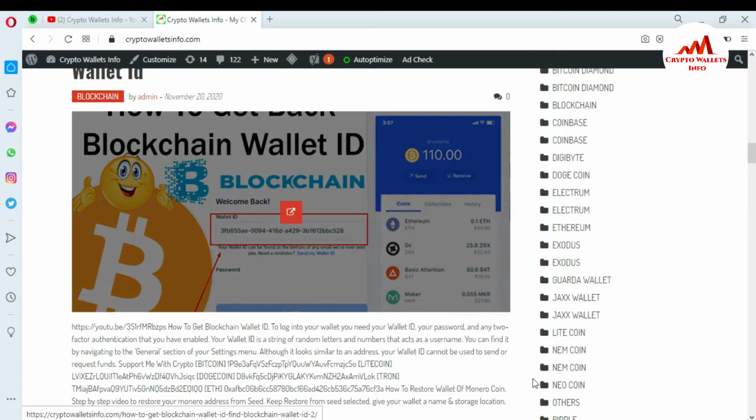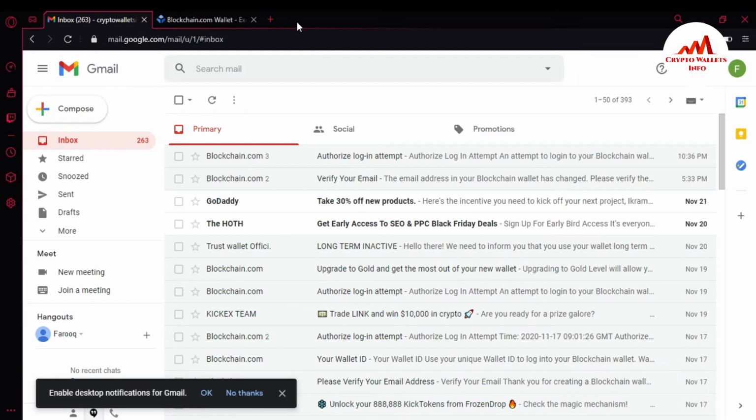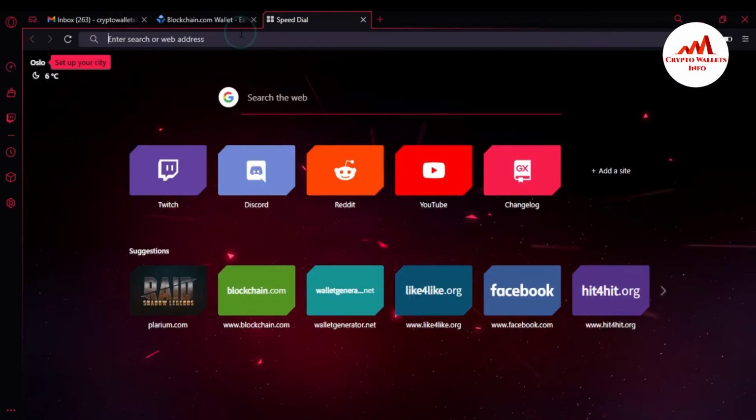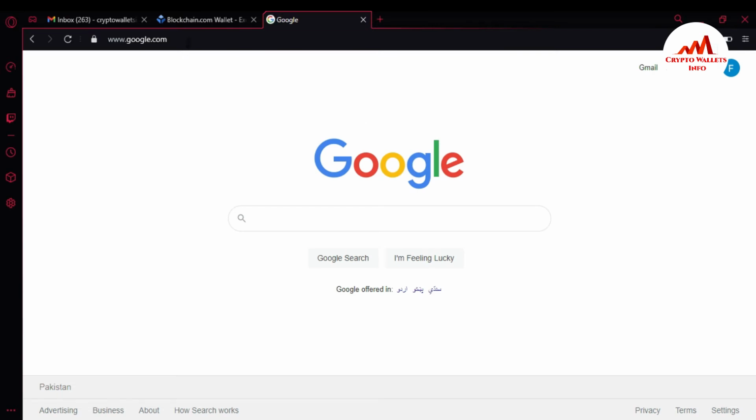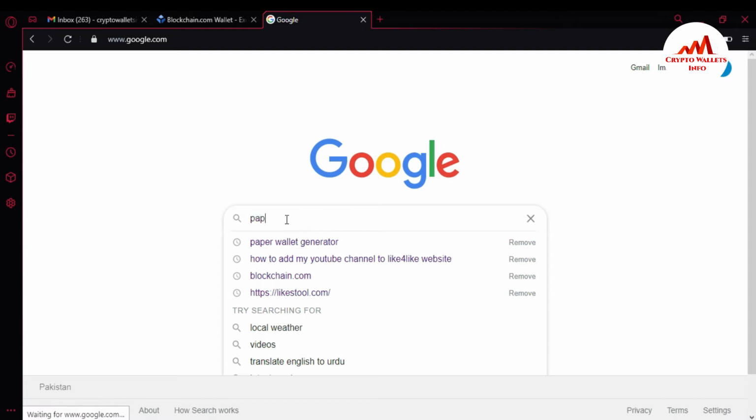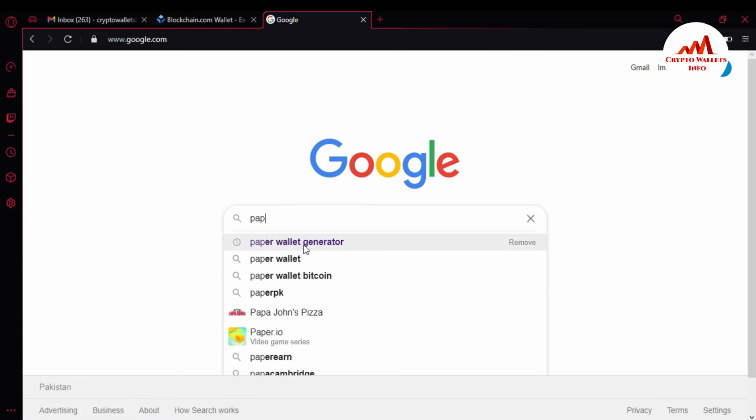I'm going to open Google. Simply open Google, and after that you can see here the search bar. I already have the search. You can see here paper wallet generator.